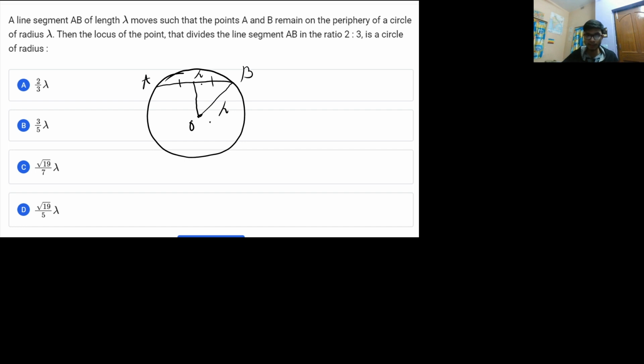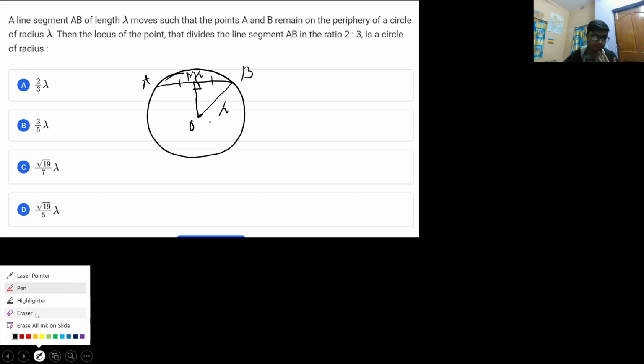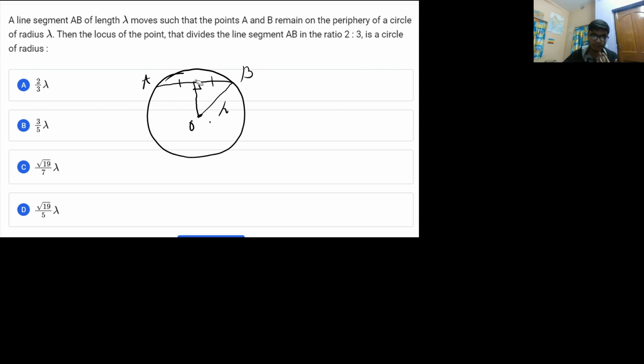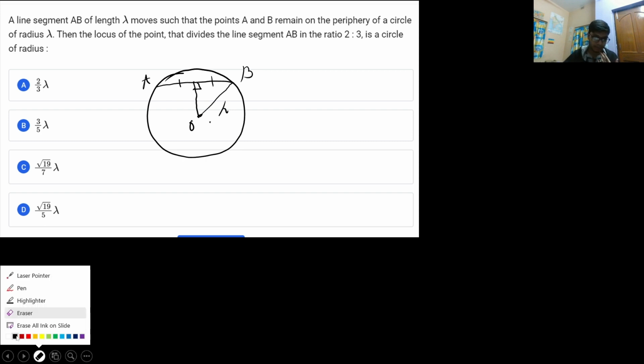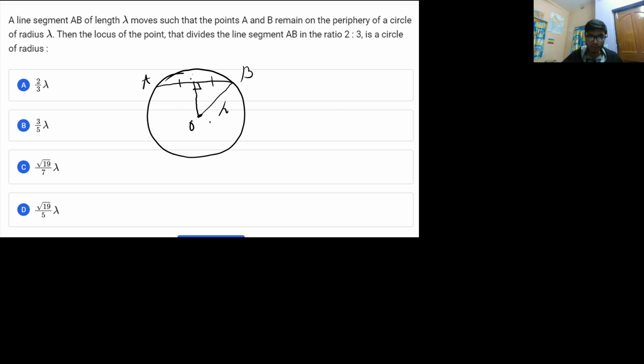That means AB is divided into two equal halves. So this is the perpendicular drop, and let me represent this point as point C.